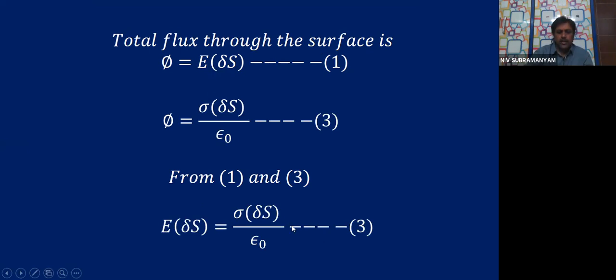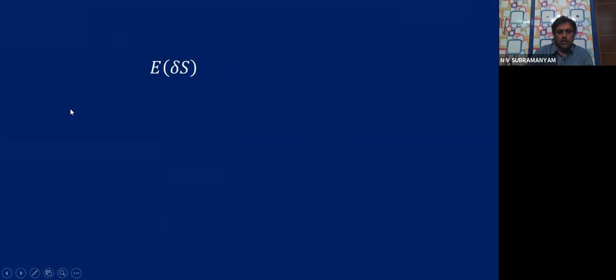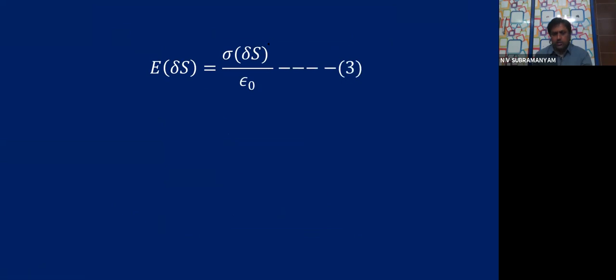That means right side equate with right side. You can cancel the dou S values. So this dou S cancels with this dou S. What are you left with? E dou S is equal to sigma dou S by epsilon 0. So that we already saw. We cancel the dou S and dou S. If you cancel dou S, what is left?